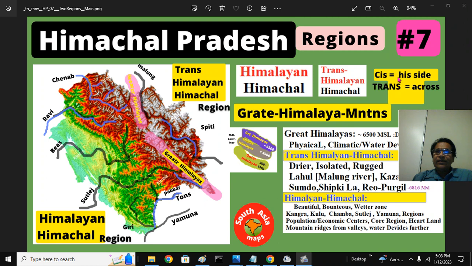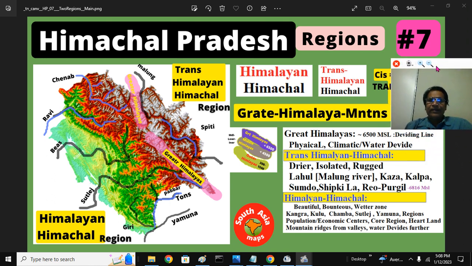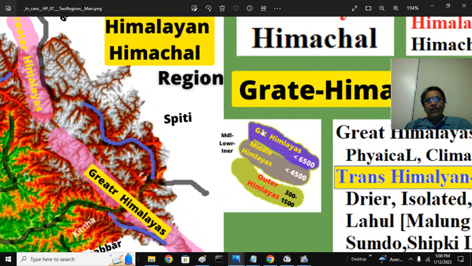Cis means this side, the Punjab plains and Delhi. Trans means across the mountains, that is the Great Himalayan Mountains. So the Himalayan mountains are the Great mountains, the middle layer and the outer layer, the Shivaliks. The Punjab plains are about 250 meters and Delhi is also almost 250 meters above mean sea level. Make it 10 times more.